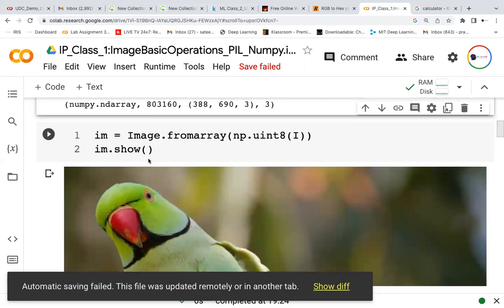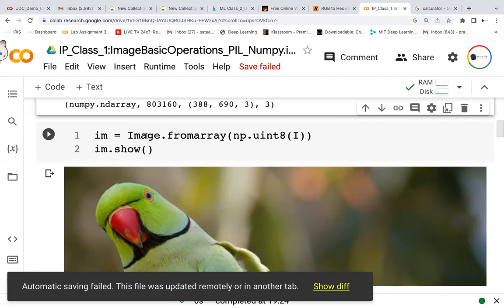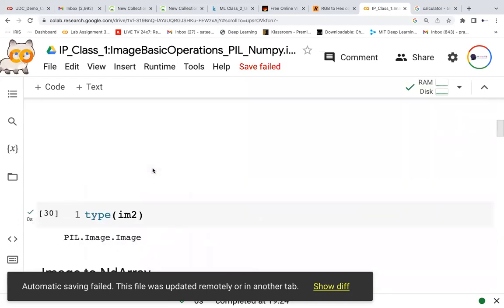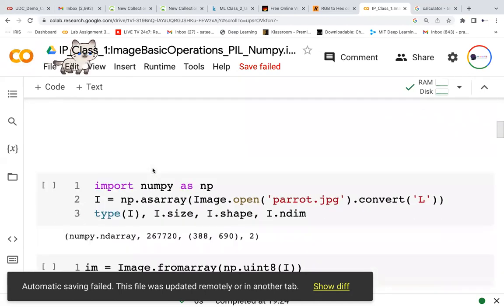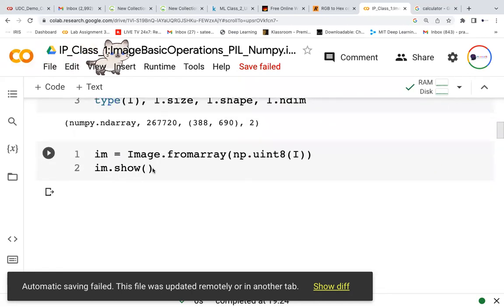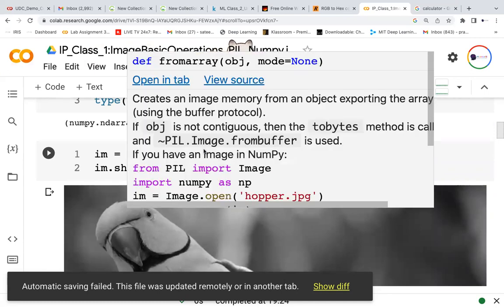Next, I wanted to convert it back from a NumPy array to a PIL image. How should I do it? Image.fromarray. From the ND NumPy array, I want to convert it back into a PIL image. I have imported Image from PIL, and now I'm saying from the ND array I want to convert back. I wanted to show how we convert from PIL to ND array and from ND array back to PIL.